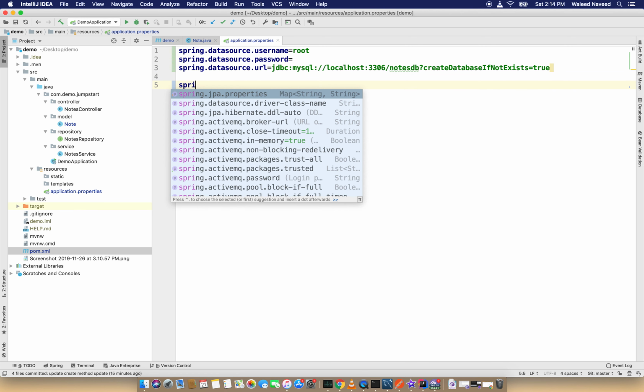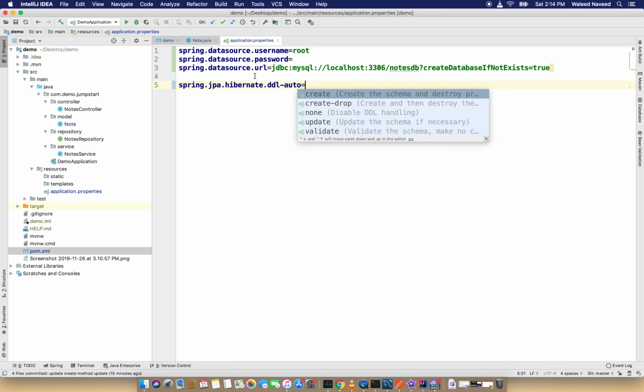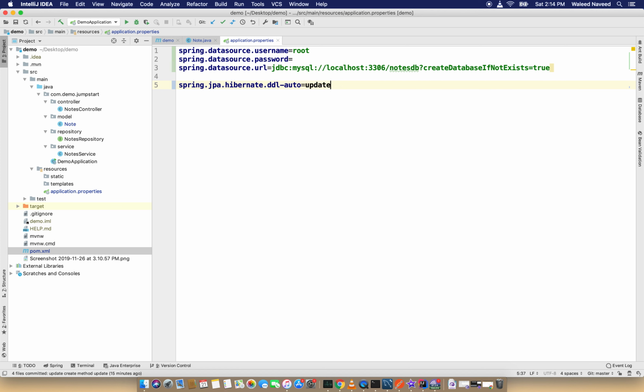And I am going to use the Hibernate property spring.jpa.hibernate.ddl-auto set to update. So whenever I change the model, there will be a change in the database too.